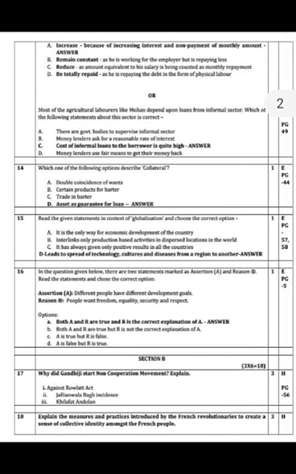Second point, you will write, students, the non-cooperation movement was launched by Gandhiji to support the Khilafat movement. Third, you will write it was also launched against the Rowlatt Act 1919, and the Jallianwala Bagh incident also occurred in the same year, 1919.